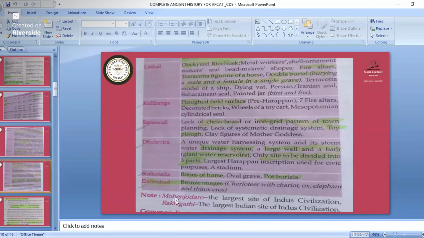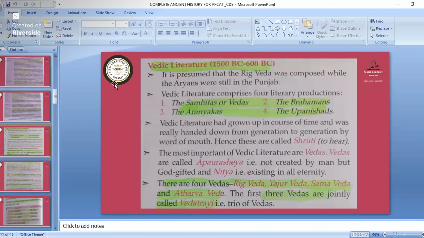Okay. Mohenjo-daro is the largest site of the Indus Valley civilization. So the largest site was Mohenjo-daro, and if they ask for the largest Indian site, that is Rakhigarhi. So Rakhigarhi is the largest Indian site, and Mohenjo-daro is the largest site of the civilization. Okay, now we finish the Indus Valley civilization.